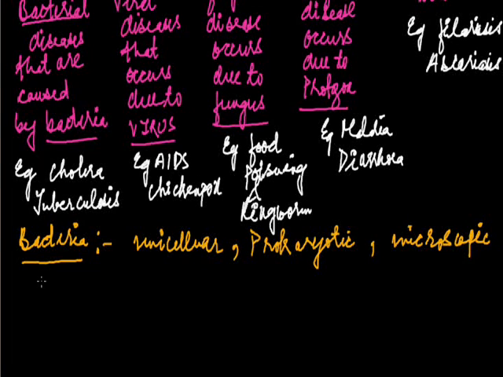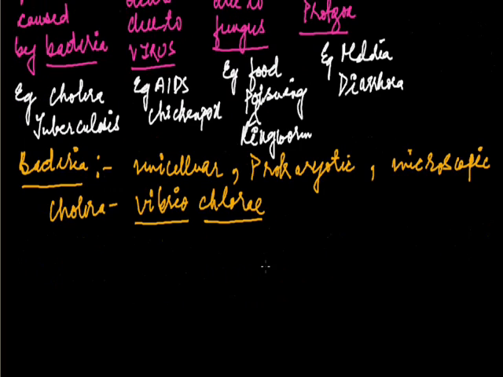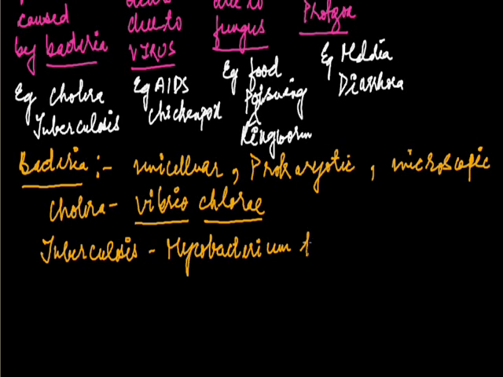Examples of disease caused by bacteria, we have already seen cholera. Cholera is caused by the bacteria named Vibrio cholerae. Another example is tuberculosis. The name of the bacteria of tuberculosis is Mycobacterium tuberculosis.